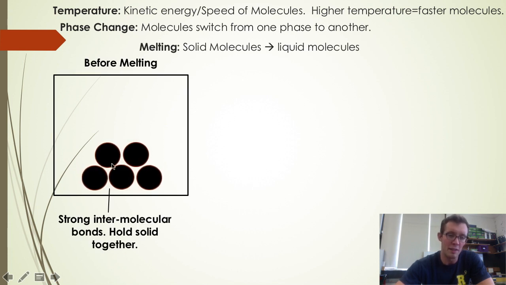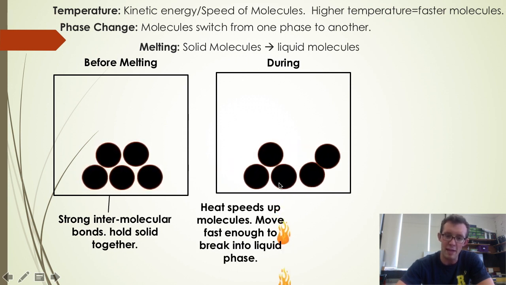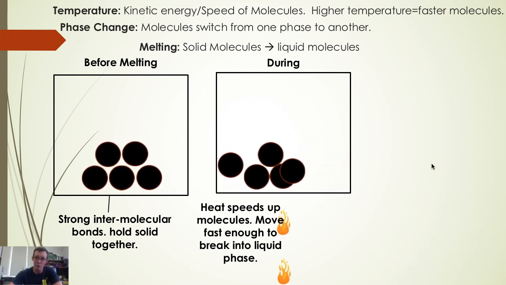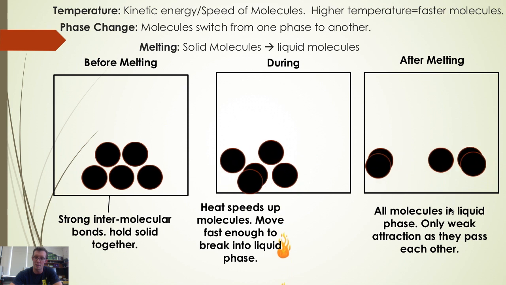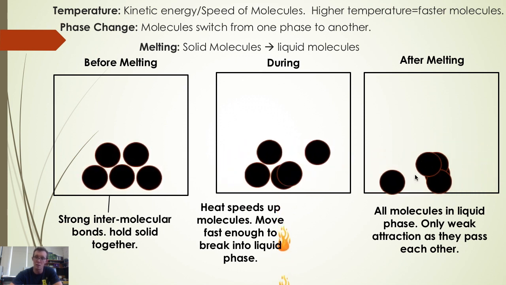For example, in melting, if you wanted to change solid particles that are strongly bonded together into liquid particles, by adding heat to the molecules, you can cause them to speed up and move fast enough that they actually start breaking apart from each other. They overcome their magnetic attractions and break into a liquid phase. If you add enough heat, all of the molecules will convert into the liquid phase, in which they only have very weak attractions to each other as they pass close by.